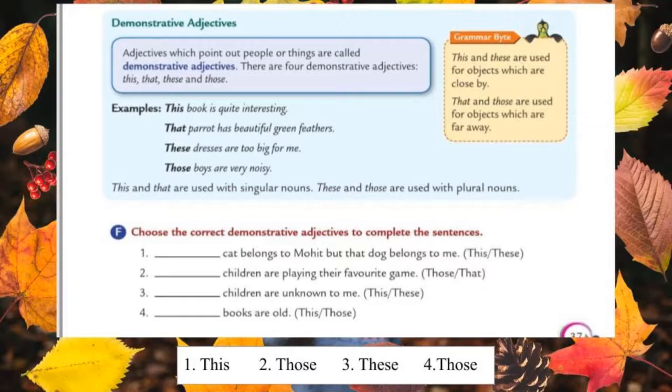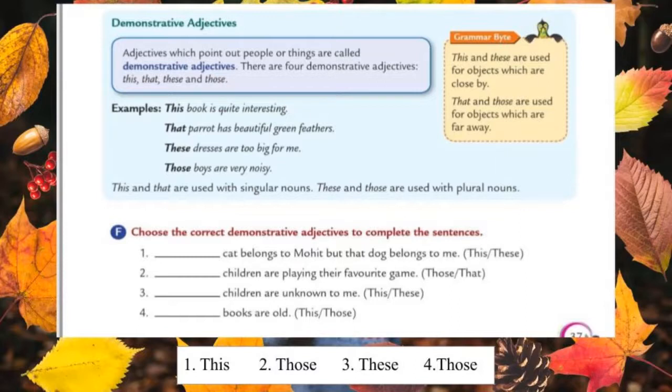Look at the four sentences. This, that, these, those are examples for demonstrative adjectives. Okay, let's see the exercise. Choose the correct demonstrative adjectives to complete the sentences. Let's do the first one. Dash cat belongs to Mohit, but that dog belongs to me.